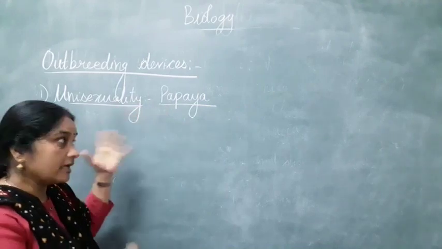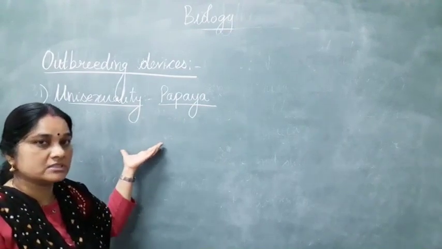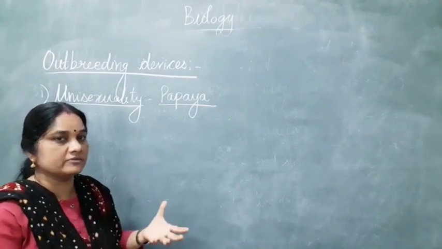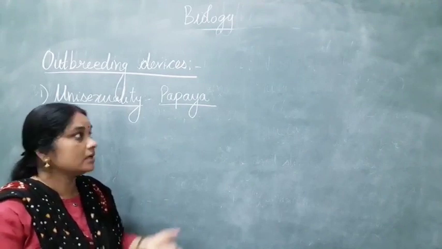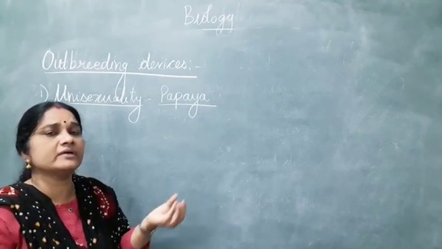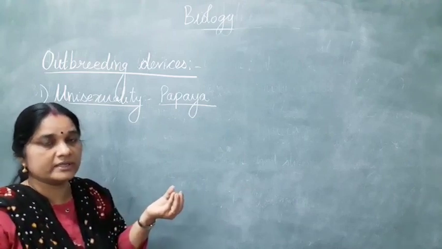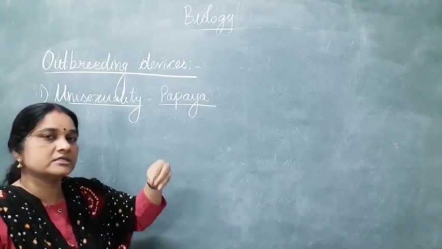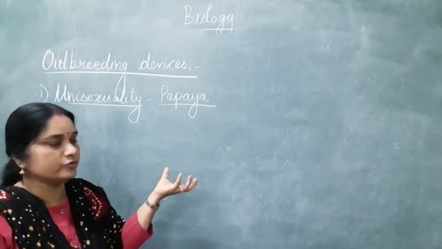In the papaya male plant, you can see the male flowers are produced in a cluster, which will not lead to the production of fruit. But in the female flower, it is the ovary that gets developed into the fruit, and inside you can see the seeds, that is the ovules.